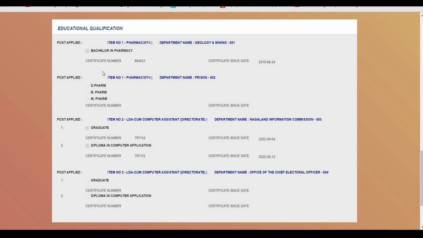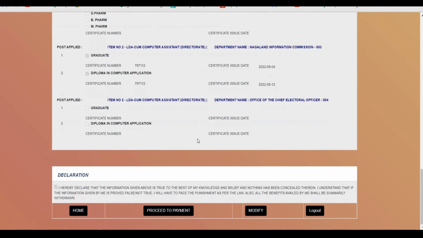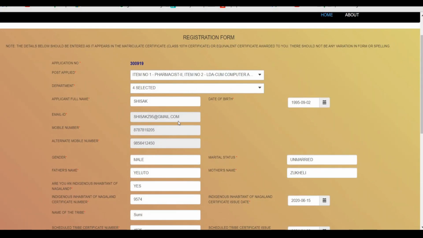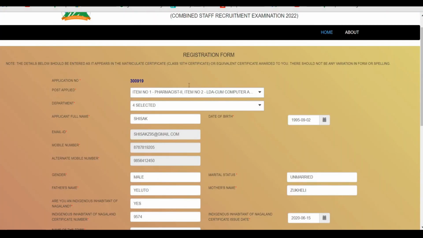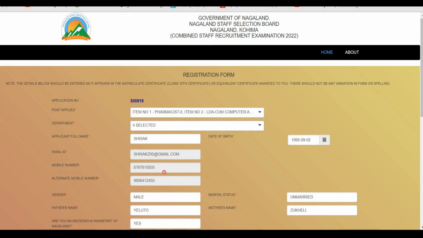Here, if you find that the details are entered correctly, then you can click to proceed to payment. Otherwise, you can click on modify, and then here you can make the changes except for the email address and mobile number. Even for the date of birth, you can make the changes from this particular interface.